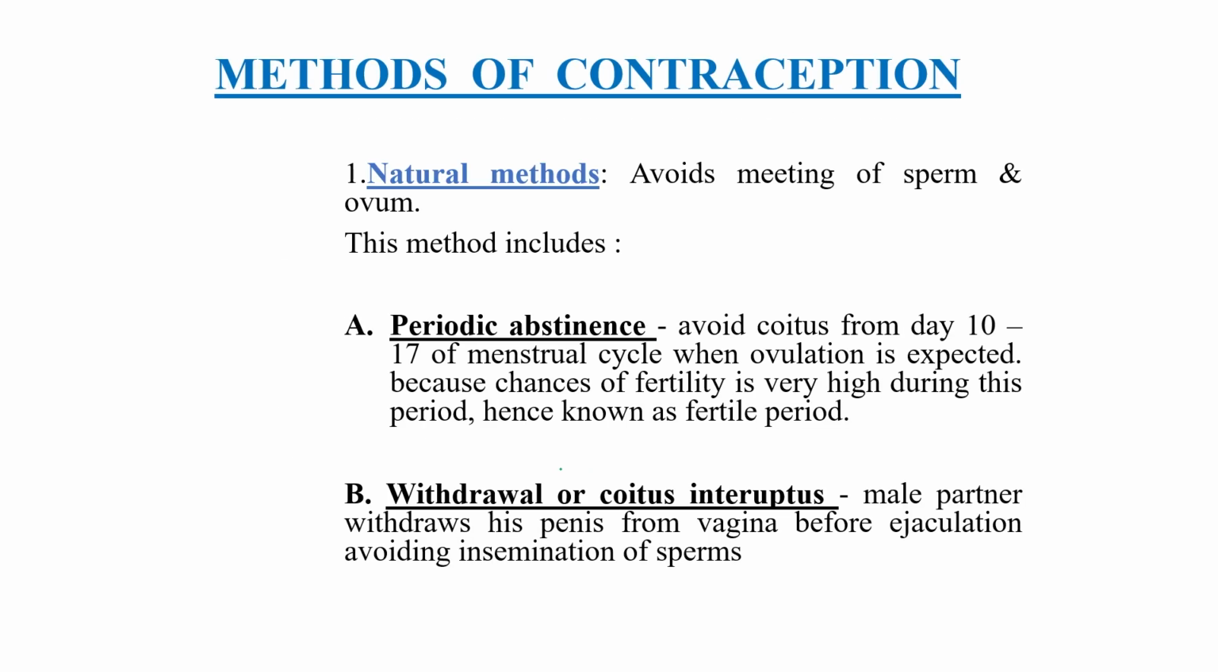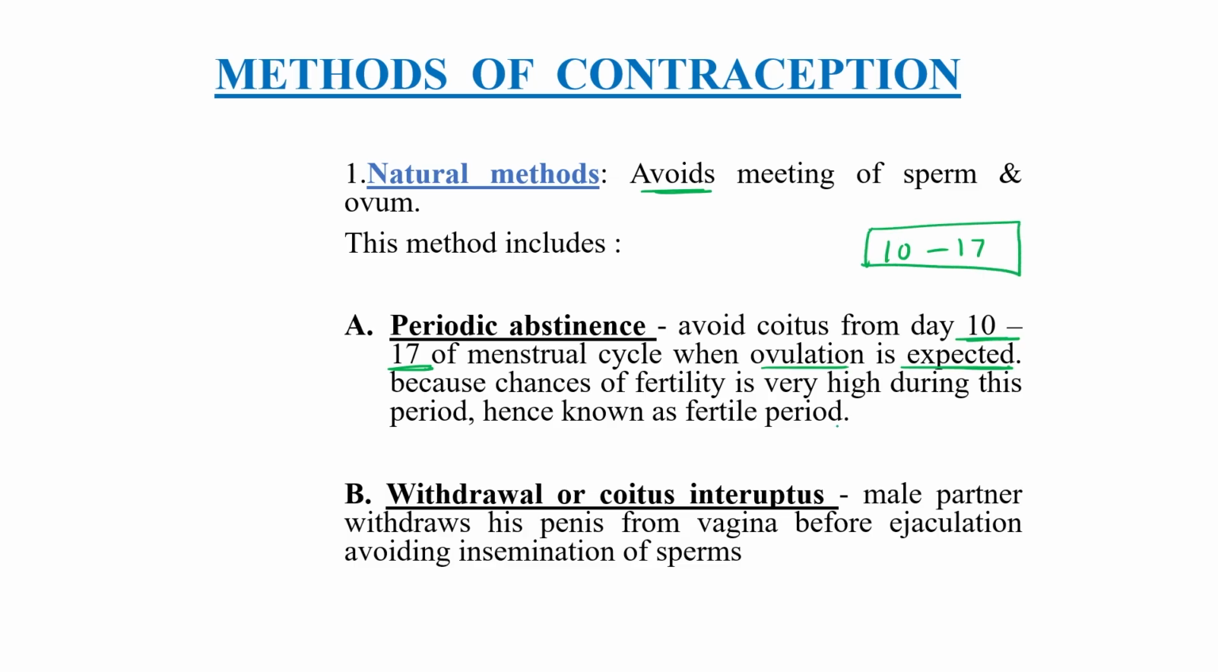The first one is the natural method. Natural method means avoiding the meeting of sperm and egg, with two different methods. First is periodic abstinence, which means avoiding coitus from day 10 to day 17 of the menstrual cycle. Why? Because in that time ovulation is expected, day 10 to 17.